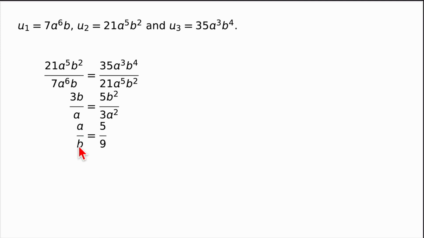Incidentally, in the question it said that a and b were not 0, and that was important because way back up here we had to divide by a and b and do a whole bunch of cancelling, and that doesn't work if a and b are 0.